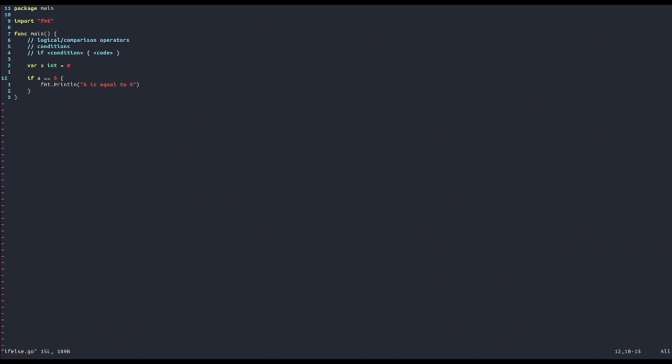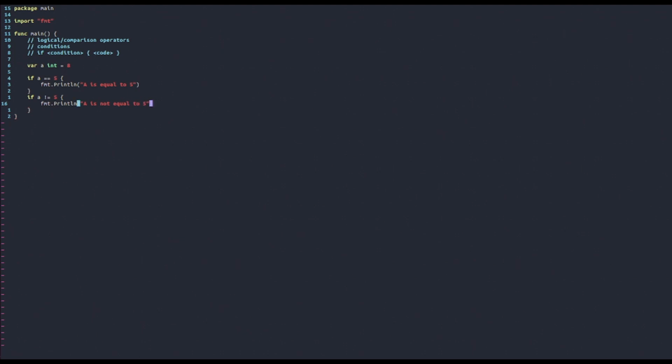Now, for example, suppose that we want to print another message if a is not equal to 5. A way could be if a not equal to 5. So we're going to make another if statement and say println a is not equal to 5, for example.